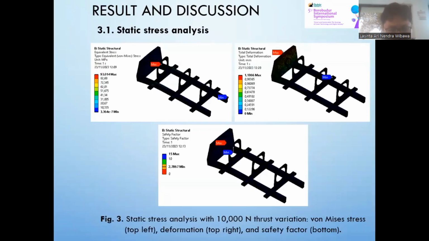Result and discussion. Static stress analysis with 10,000 Newton thrust variation: von Mises stress top left, deformation top right, and safety factor bottom.